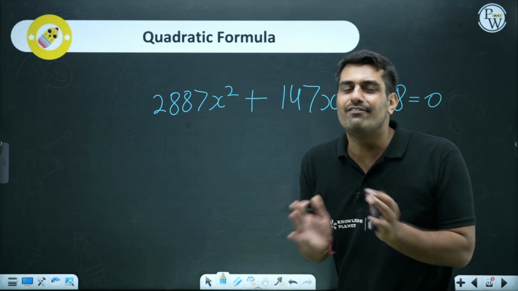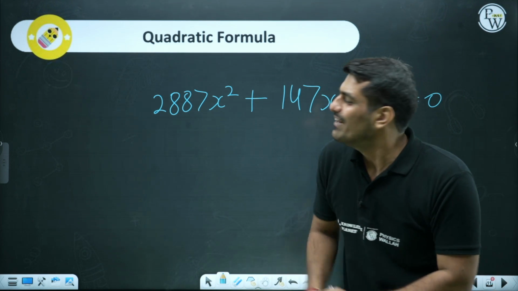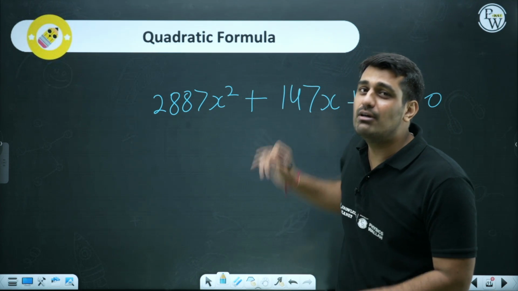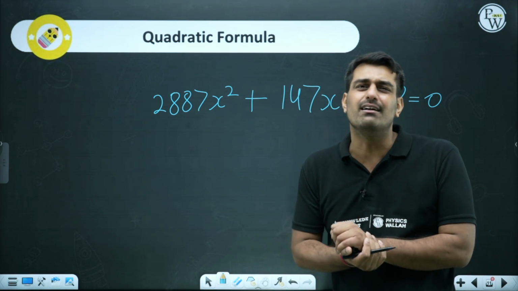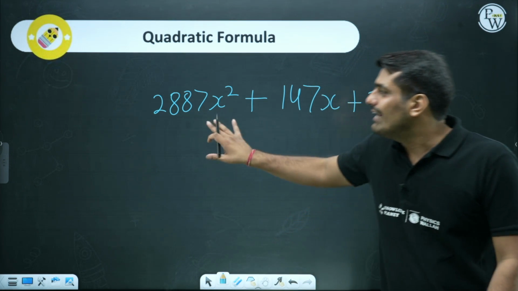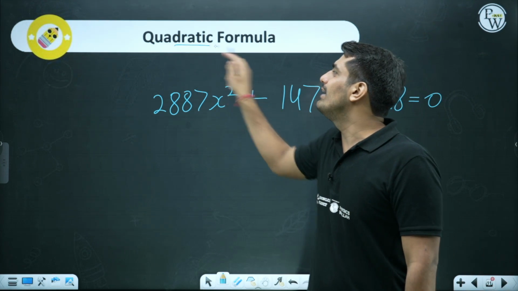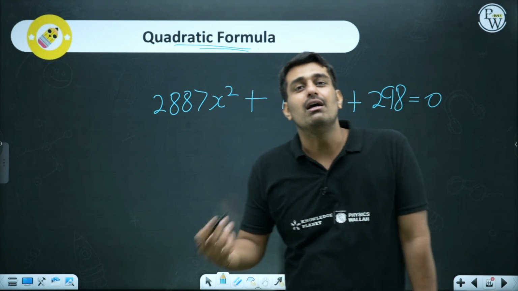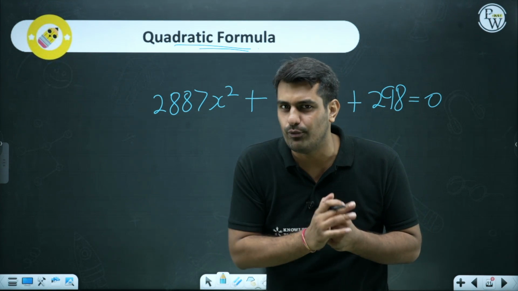If that's the case, you are definitely a proven one. Over here, having such big numbers, making their factorization, going forward with them and finding out the splitting of the middle term, that's a very, very difficult process in this particular case. And when we have such big numbers, then we realize the importance of the quadratic formula. Now, the quadratic formula is basically a direct formula to find the solution for a given equation.